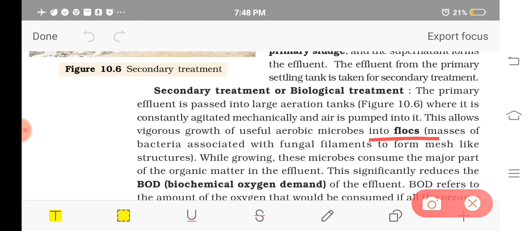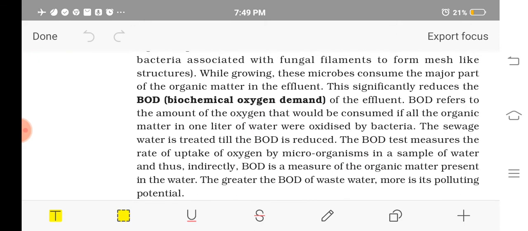As the flocks grow, these microorganisms consume a major part of the organic matter in the effluent. Okay, and this reduces the BOD. What do you mean by BOD? Biochemical oxygen demand. BOD is a direct indication, or it gives an idea of how much microorganism content the water has.